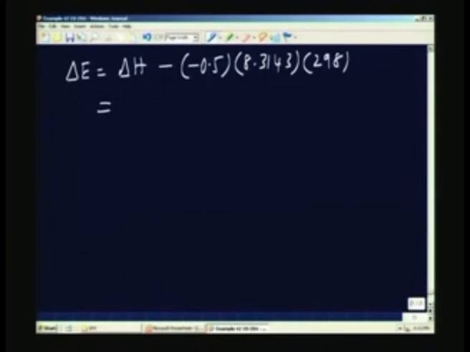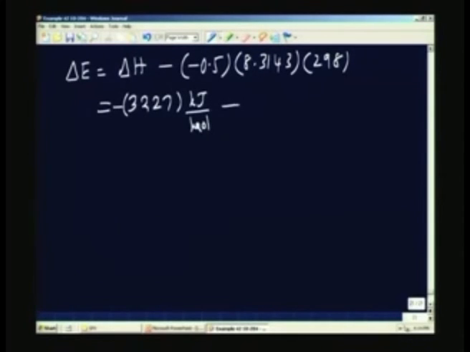This is given as 3227 kilojoules per mole. This will be a negative value because heat is released.